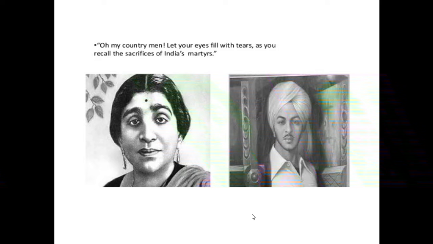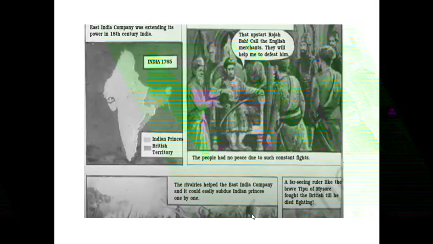Now, the second is the company's conquest. What is conquest? Conquest means victory. If you see in the first bubble, with its superior weapons, the British East India Company was extending its power in the 18th century.